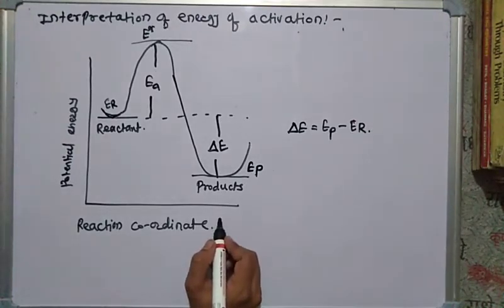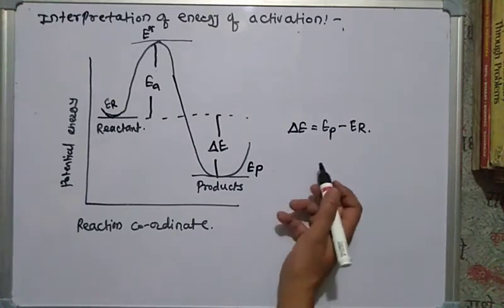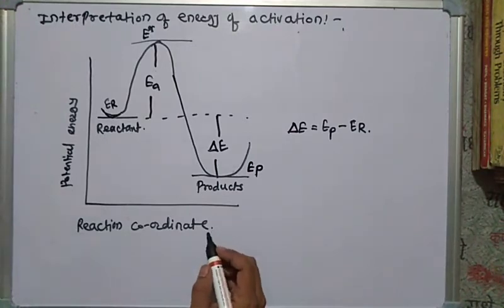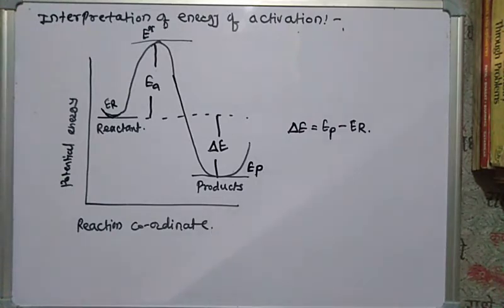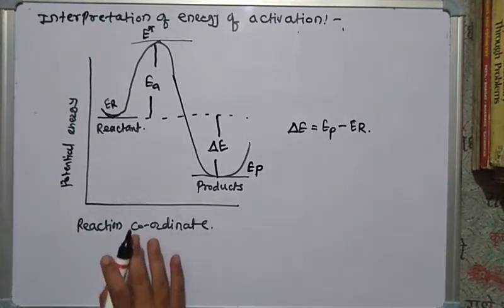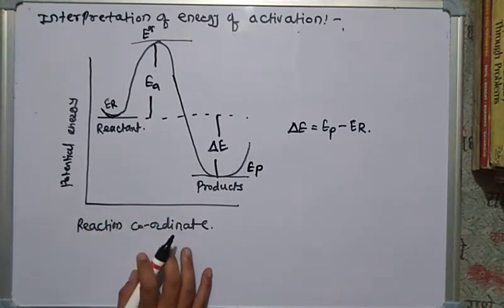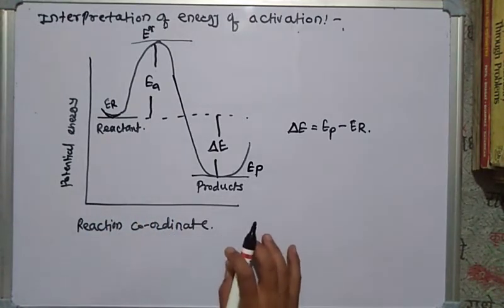This figure shows that the activation energy of the reaction is reverse, that is this is an endothermic reaction, and it will be at least as large as del E for the overall reaction. Also this concept of the energy of activation is used for both the collision theory and the theory of absolute reaction rates. This is the interpretation of energy of activation. In this we saw some features, and these features are applied on the energy profile diagram.